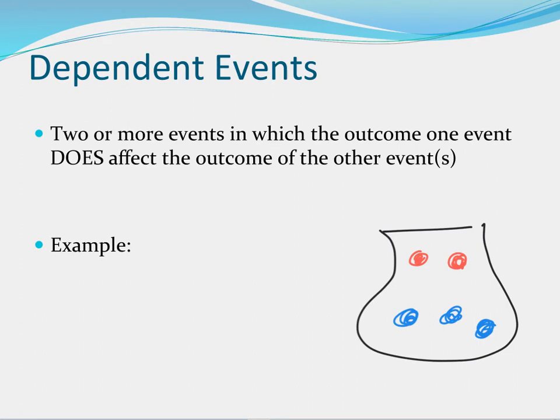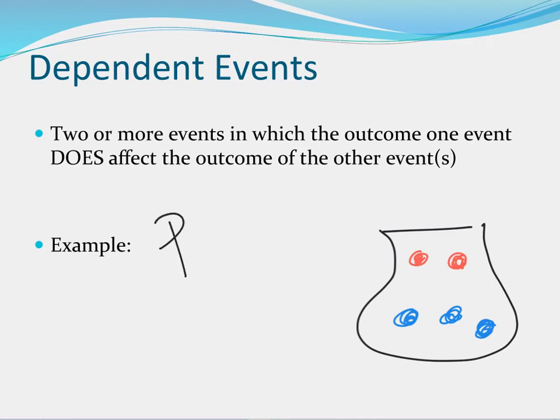Now, dependent events, again, a review from last year. Two or more events in which the outcome of one does affect the other. This is where you get those words like don't replace. Now again, this can occur in two ways. Going back to the last slide, if I do replace it, one doesn't affect the other. So if this is a bag of marbles, I have 2 red and 3 blue, and I wanted independent, I'd say, okay, probability of getting a red, replacing it, then the probability of getting a blue. But I'm not talking about that. I'm talking about dependent.